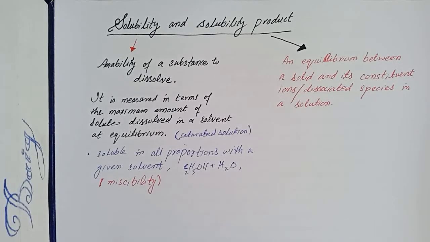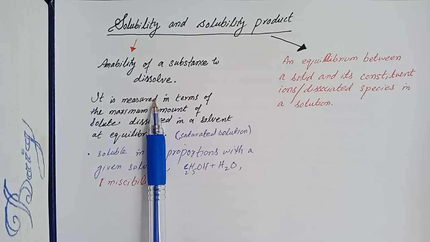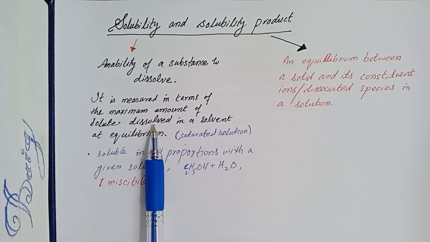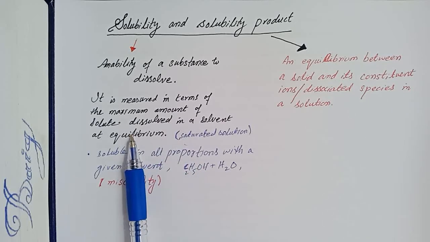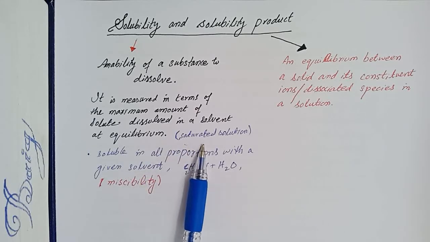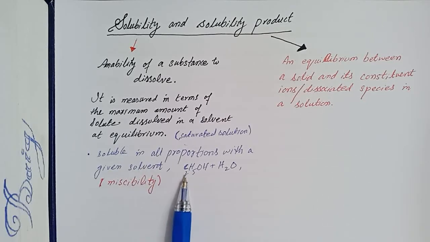Solubility and solubility product. Solubility is the ability of a substance to dissolve. It is measured in terms of the maximum amount of solute dissolved in a solvent at equilibrium. The resulting solution is called a saturated solution. But there are certain substances that are soluble in all proportions with a given solvent, such as ethanol and water.